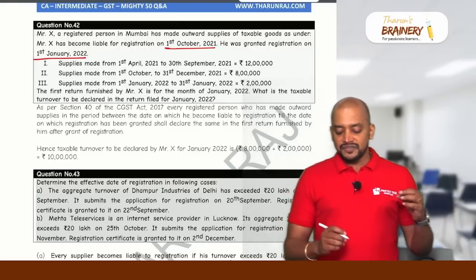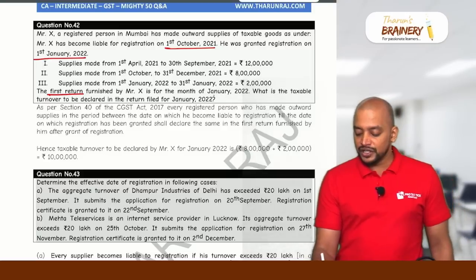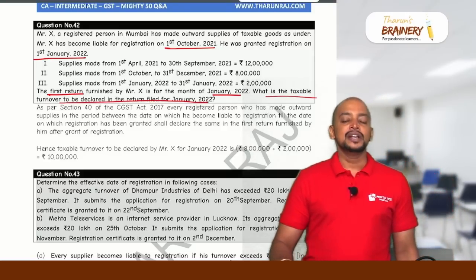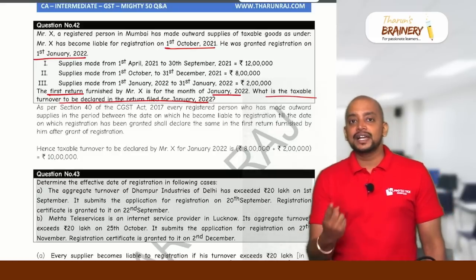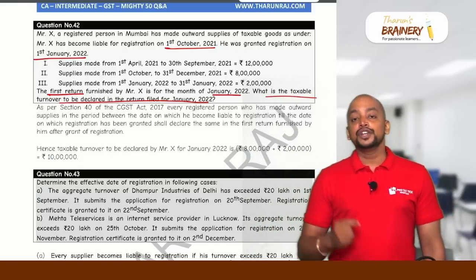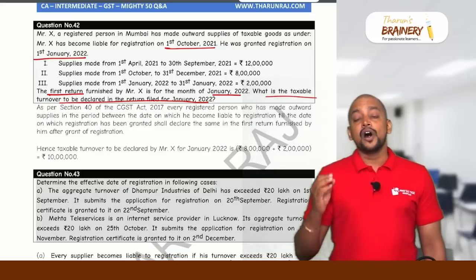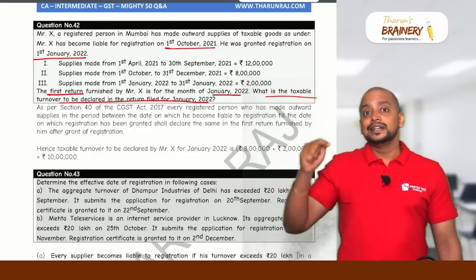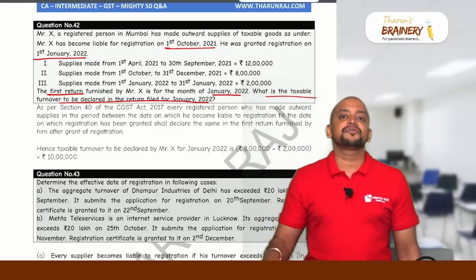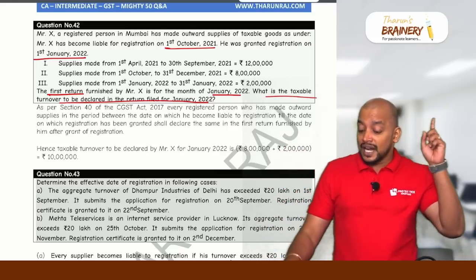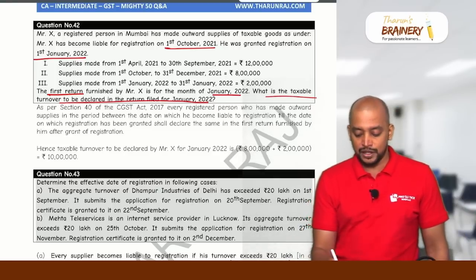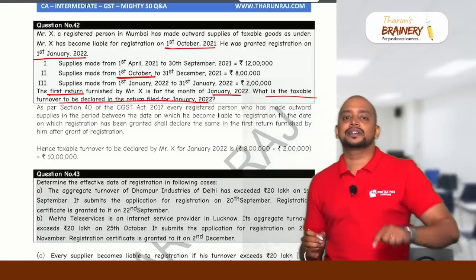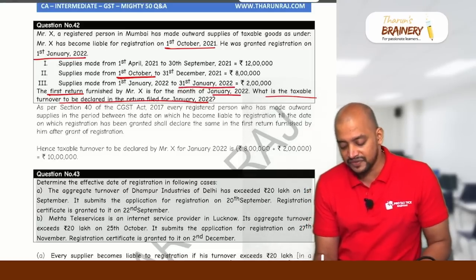Now he is filing the first return for the month of January. What is the taxable turnover to be declared in the return filed for January? In the first return that will be filed immediately after registration, we need to include the details of the period from the date we are liable to get registered till the end of the month for which we are filing the return. What is the date on which we are liable to register? 1st October. So from 1st October till the end of the month for which we are filing the return. What is the end of that month? 31st January.